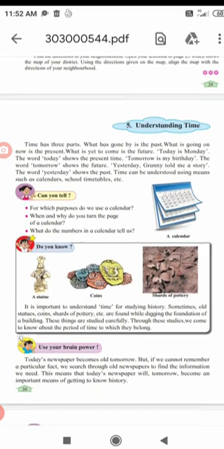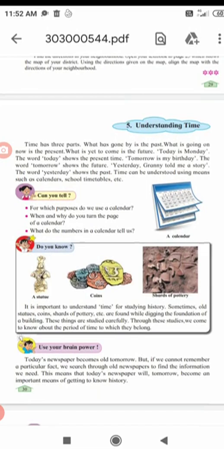Now this word history is new to you all. History means studying about the past. And what is past? Which is already gone, which is already over, that is called past.